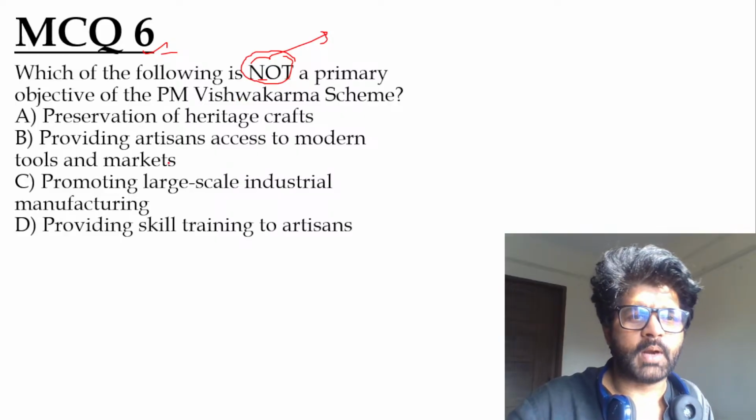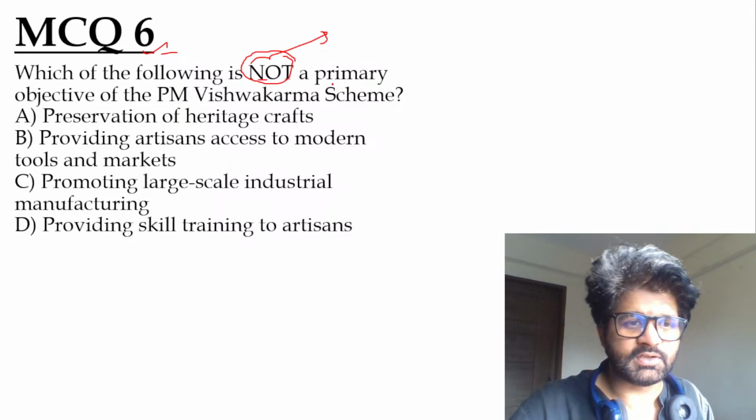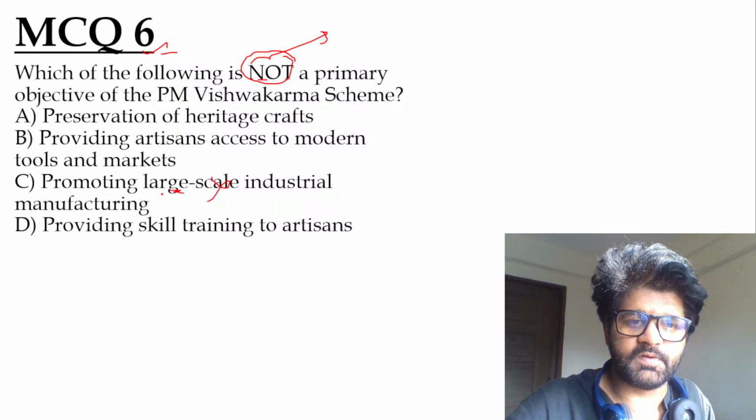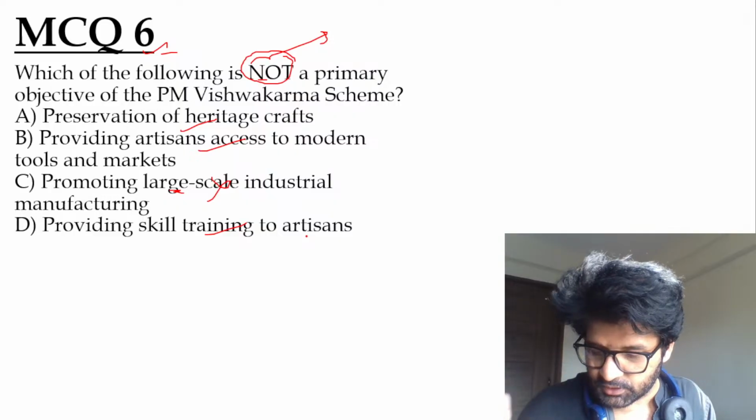So MCQ 6 of the day. Which of the following is not a primary objective of the PM Vishwakarma scheme? What is the answer, sir and ma'am? Hannah, Jivayan, Rishi, Mamta, Shipurna, all of you have given the answer. The answer is C. It's not promoting large-scale industrial manufacturing. Promotion of crafts, artisan access, skill training for artisans, all these things are the objective. C is not the objective.